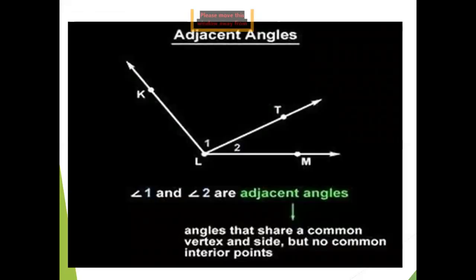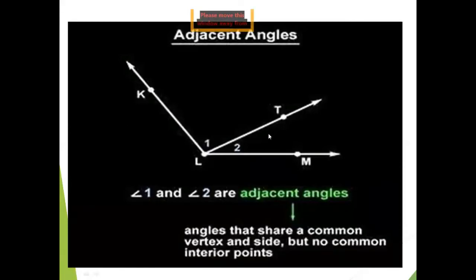Now adjacent angle. What are adjacent angles? In the diagram, you can see angle 1 and angle 2 are adjacent angles. Why are they called adjacent angles? Because they are angles that have a common vertex and one common ray, but no common interior point. What does interior points mean? If you follow the angles KLT and TLM, these are the two angles.